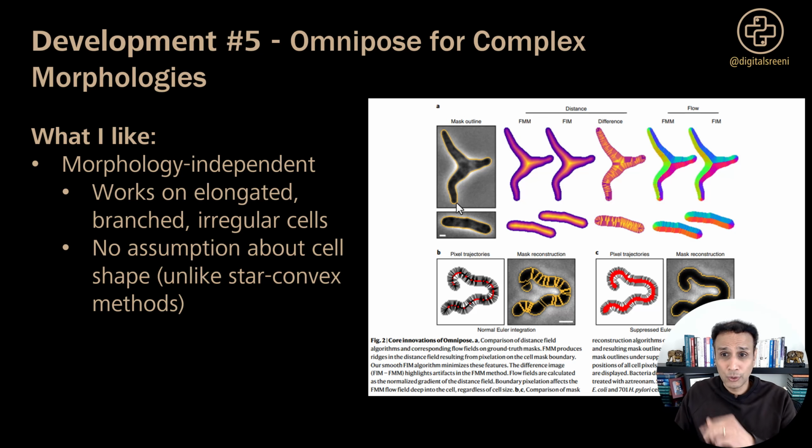This figure here shows the distance field approach, where you compute the gradient of the distance field, which points towards the boundaries, and it doesn't matter what the cell shape is. And the flow fields look completely different from Cellpose, especially for these bacterial cells here.